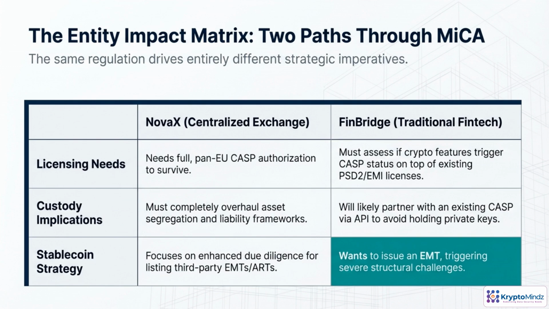MiCA lands very differently for NovaX and FinBridge. For NovaX, crypto is the core business, so MiCA authorization is existential. They must become a fully compliant CASP, redesign custody, and treat stablecoin listings as high-risk relationships. FinBridge starts from a payments license. Its key question is whether new crypto features tip it into CASP territory or let it stay just a payments firm. The moment it issues its own EMT, MiCA becomes central to its entire structure.